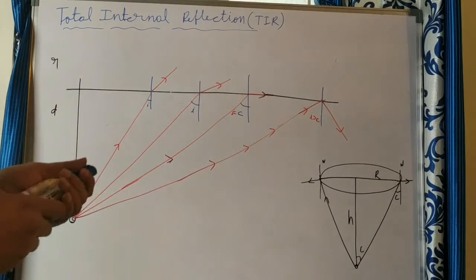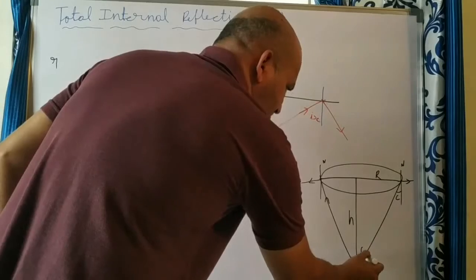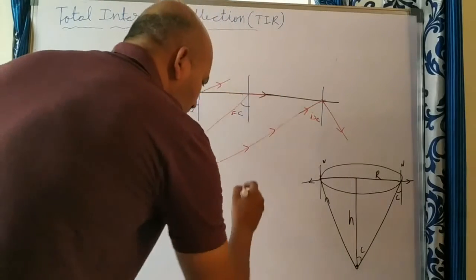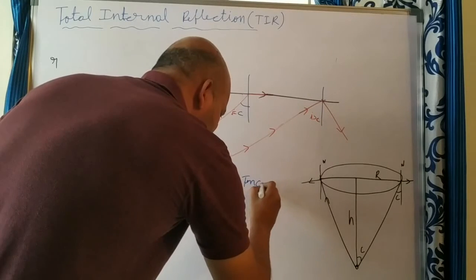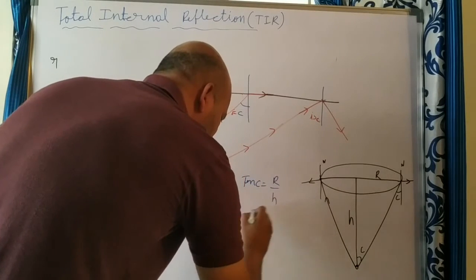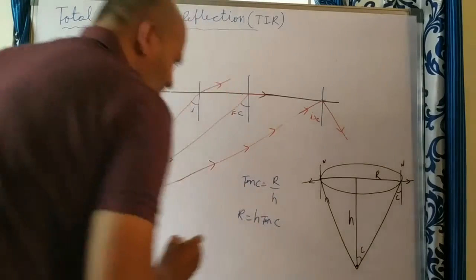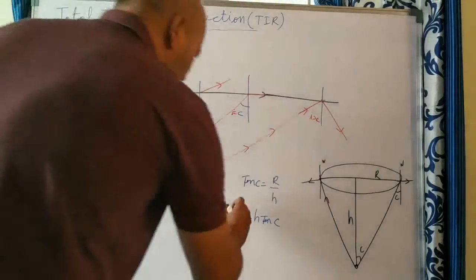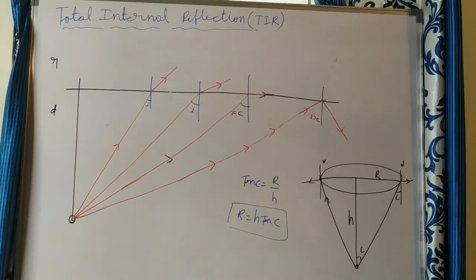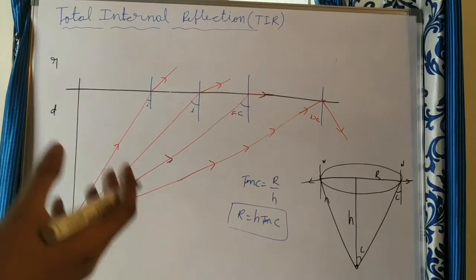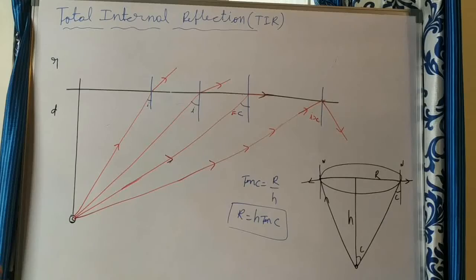So how to calculate this r value? See that using the tan C formula, tan C equals opposite by adjacent, that is, tan C is equal to r by h. So from this, r is equal to h tan C. If you know the critical angle, we can use this formula. Up to what radius of a circular portion on the surface of the water is that source, placed at a depth h, visible from outside.